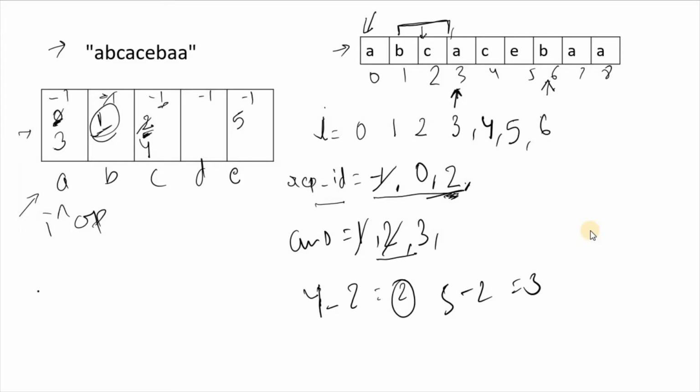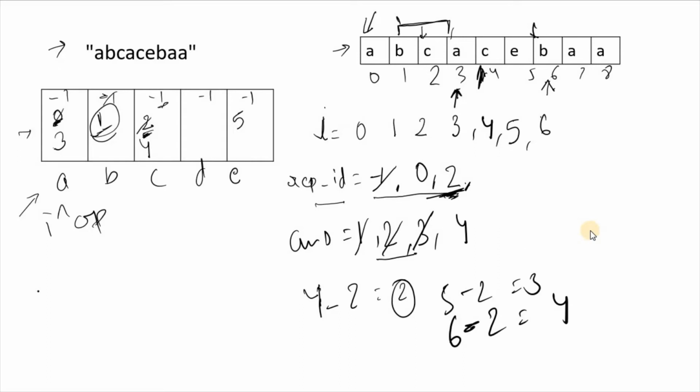If it is before the last repeated character index, then we'll not replace it, otherwise we have to replace it. Here this B is before our last repeated character index, which was C. So now our answer will be 6 minus the last repeated character index, which is 2, which is 4. So we'll replace the answer with 4.